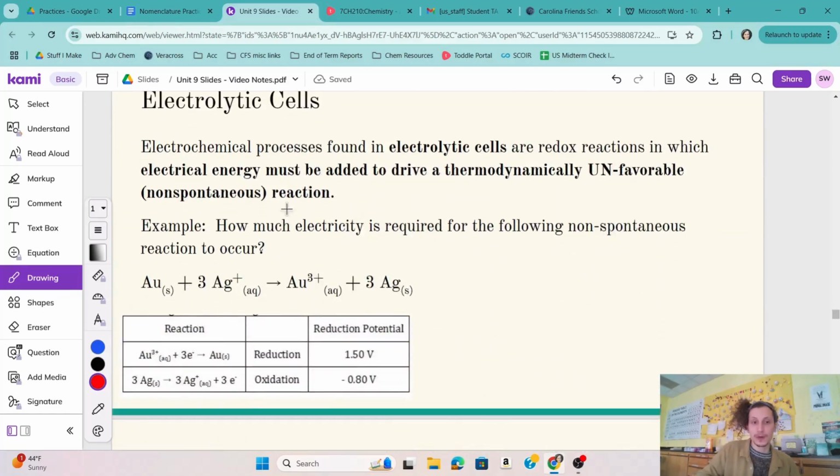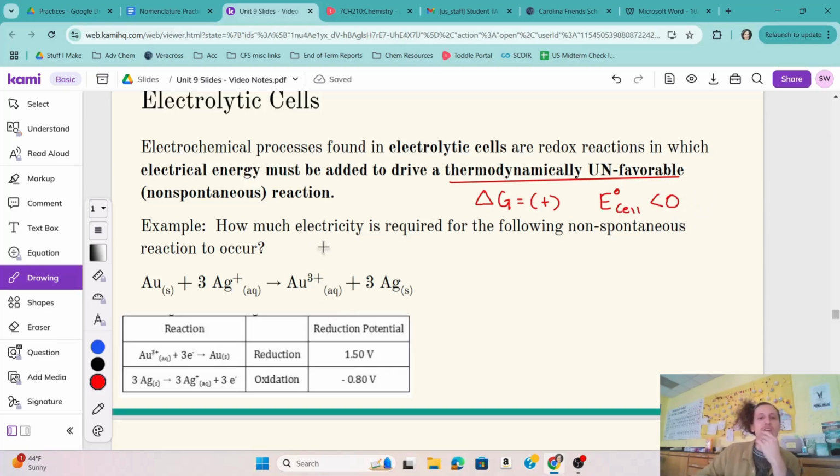I haven't really talked about electrolytic cells, but again, these are just thermodynamically unfavorable reactions, which means delta G is positive, and it means that E cell is negative. E cell is less than 0.